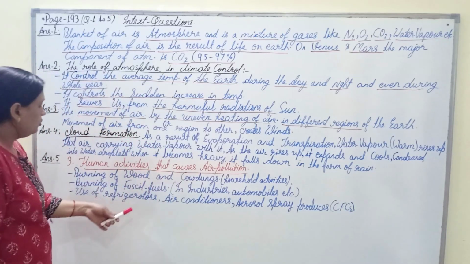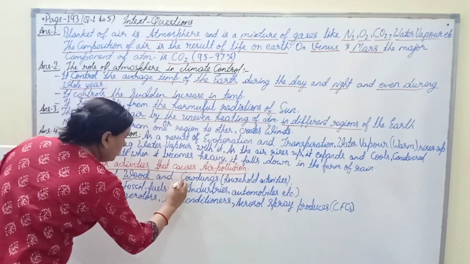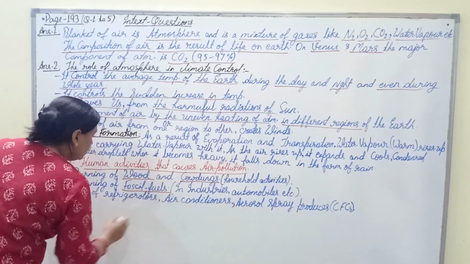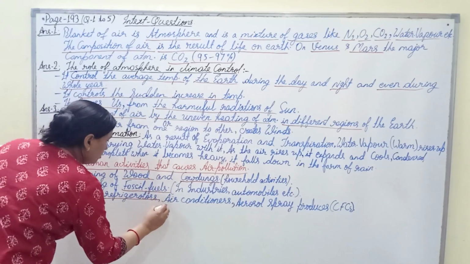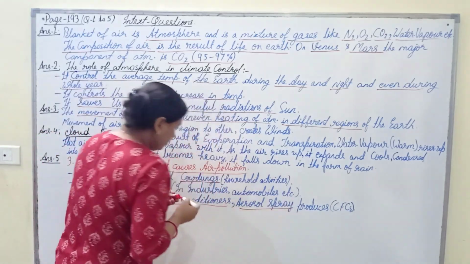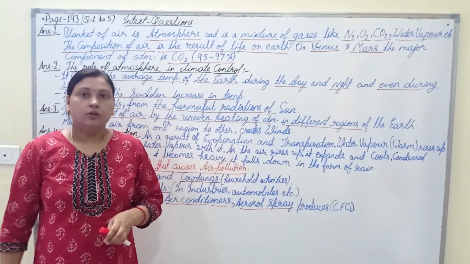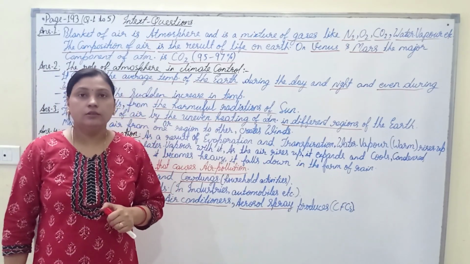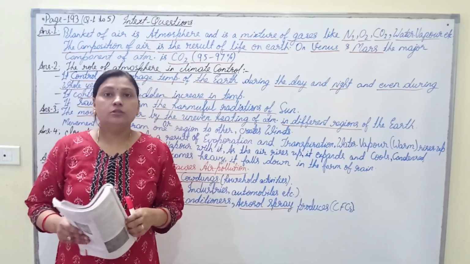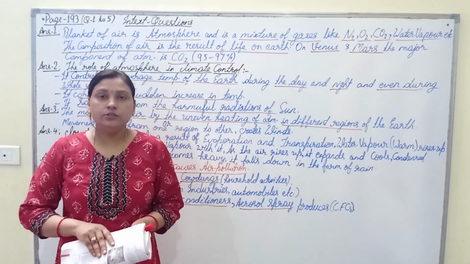And the third is the use of refrigerators. So this is the burning of wood and cow dung that produces harmful gases. This is the burning of fossil fuels. Here, the use of refrigerators, air conditioners, and aerosol sprays, which we use inside our homes, produces chlorofluorocarbons and other harmful gases. So this is all about the in-text questions given on page number 193.